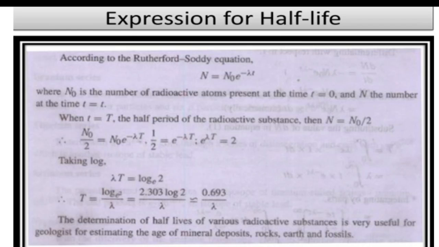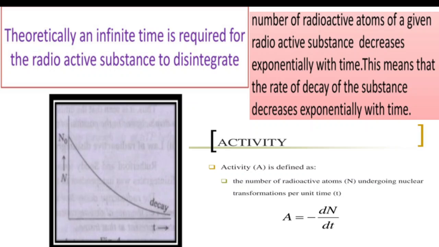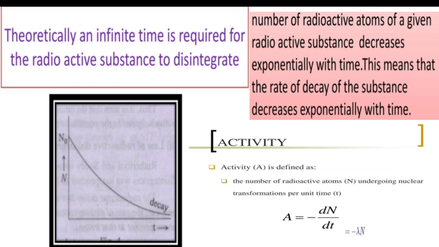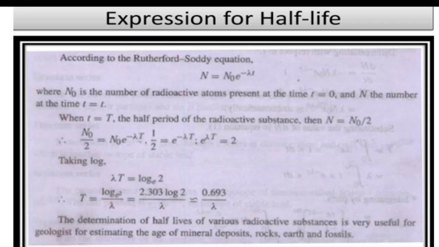Now the expression for half-life. What is half-life? This equation N is equal to N naught exponential of minus lambda t, we call it the Rutherford-Soddy equation. From this equation we can define the half-life of a radioactive element, where N naught is the number of radioactive atoms present at time t is equal to 0 and N is the number of atoms at time t.